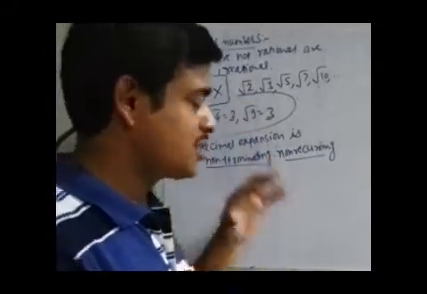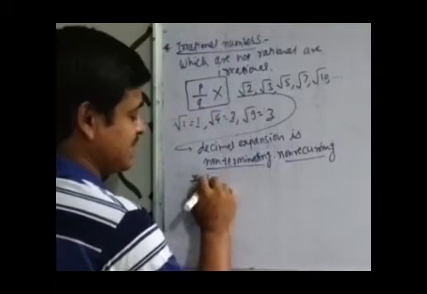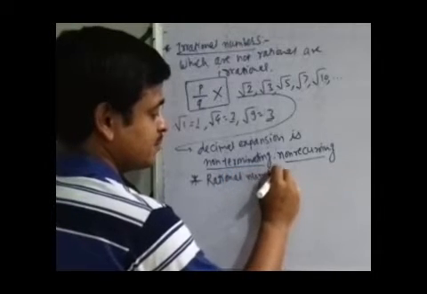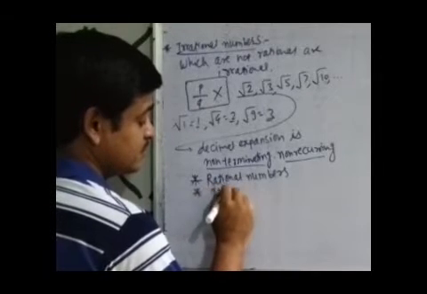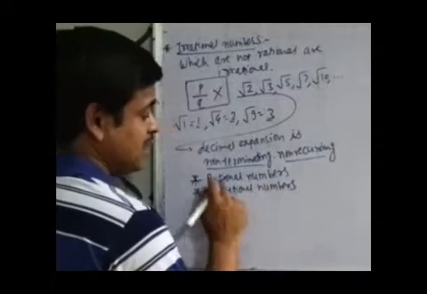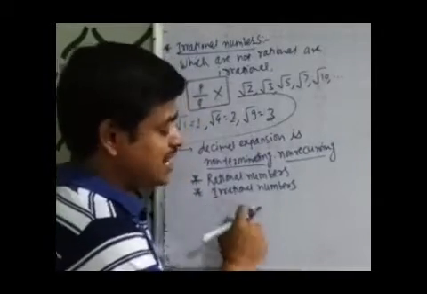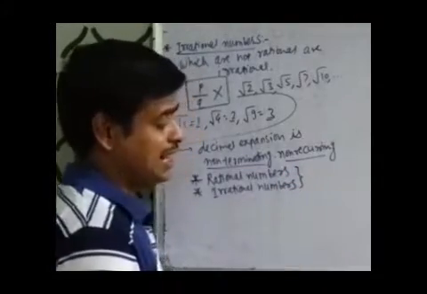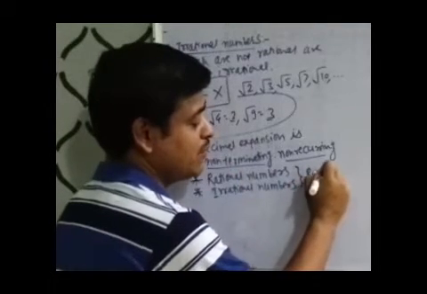Before going further, we have discussed two main number sets. First one is rational numbers and second one is irrational numbers. We now know that rational numbers include natural numbers, whole numbers, integers, and irrational numbers are the numbers which are not rational. So the set of rational and irrational numbers together is called the set of real numbers.